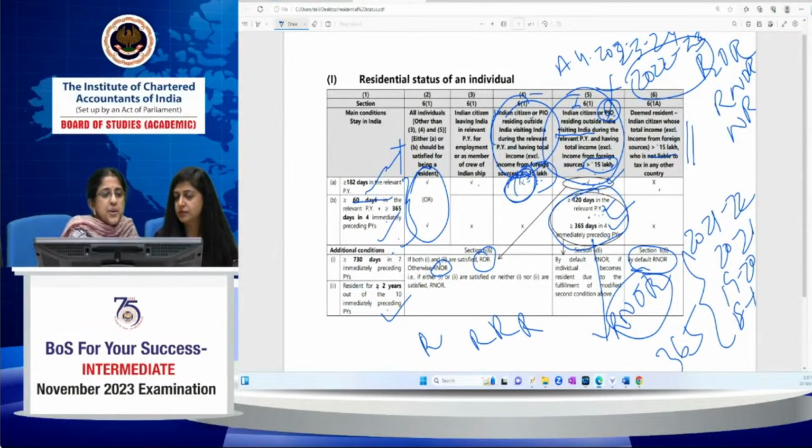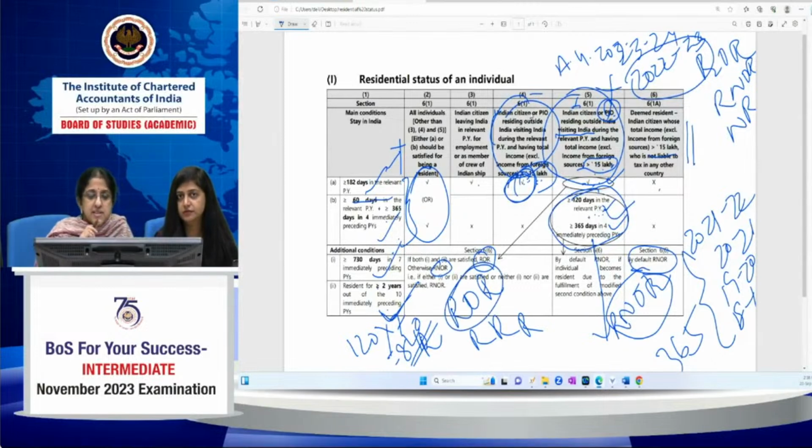730 days. 120 into 7, 121, 120, whatever, into 7 years. 7 twos are 14, 840 days he stays. So this condition also he satisfies. Both the additional conditions he satisfies. So Rajesh is R and OR, resident and ordinarily resident. Soumya is resident but not ordinarily resident.